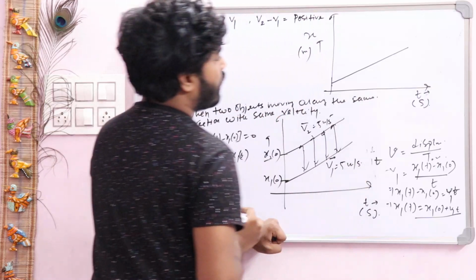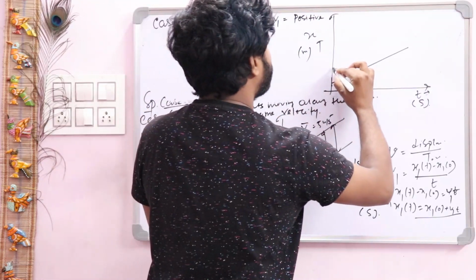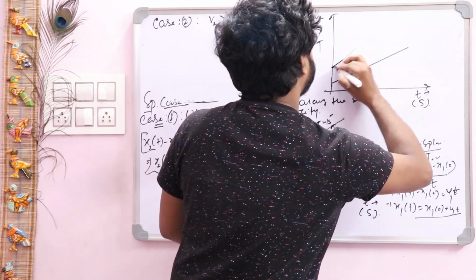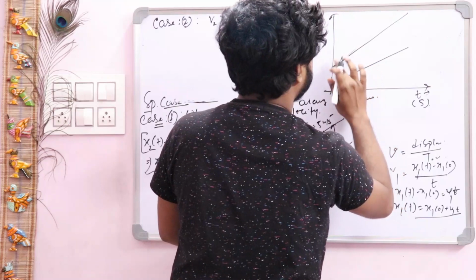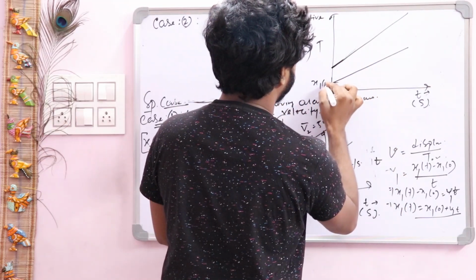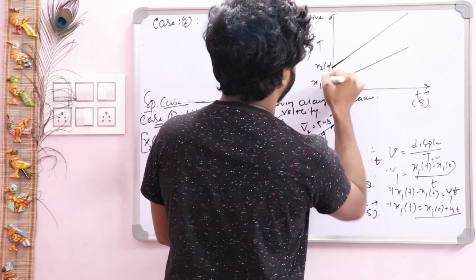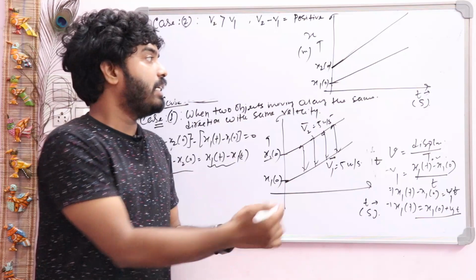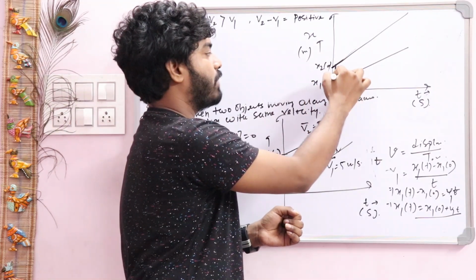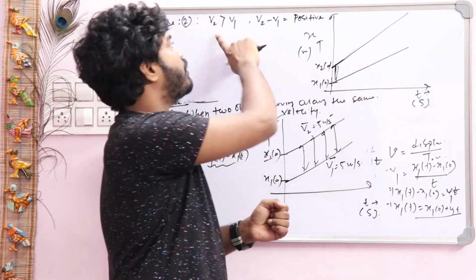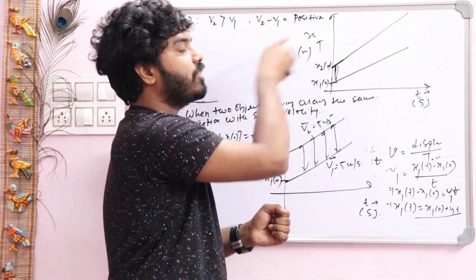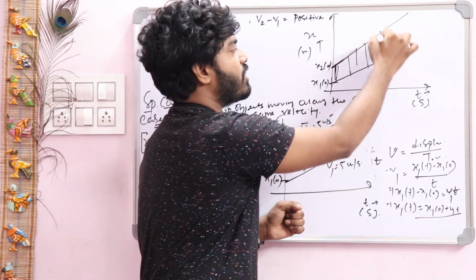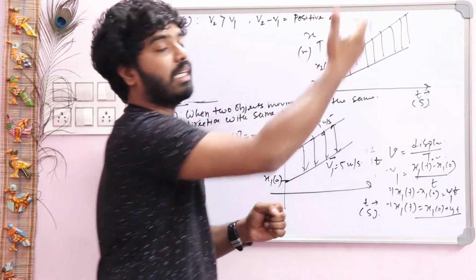So here you just see, this is our graph for object 1, and for object 2 the graph will be like this. The displacement will always be increasing. Why? This is our x20, because v2 is greater than v1. Initially this interval is small, but with the passage of time, as v2 is greater than v1, our second object is moving faster than the first object. So with the passage of time this interval always increases.